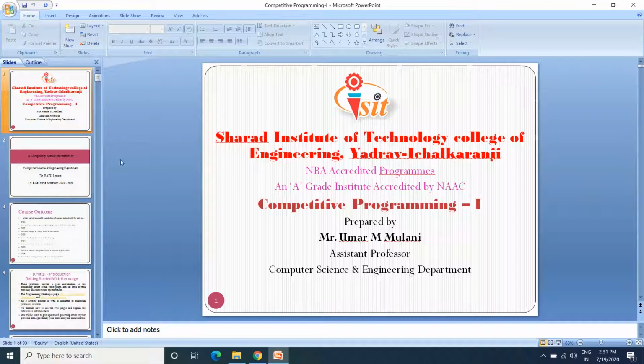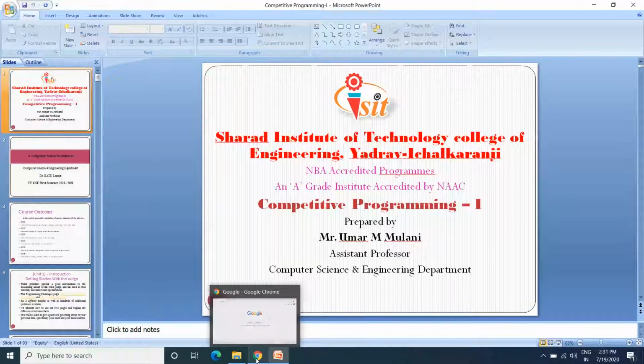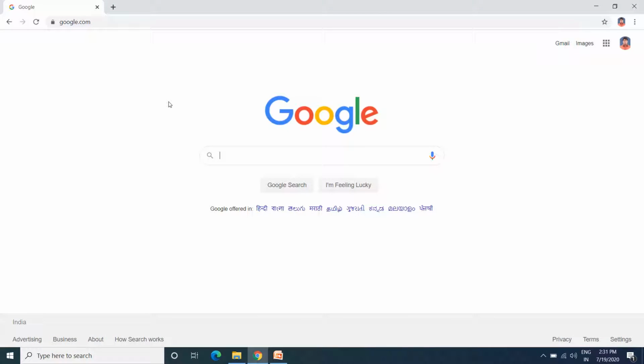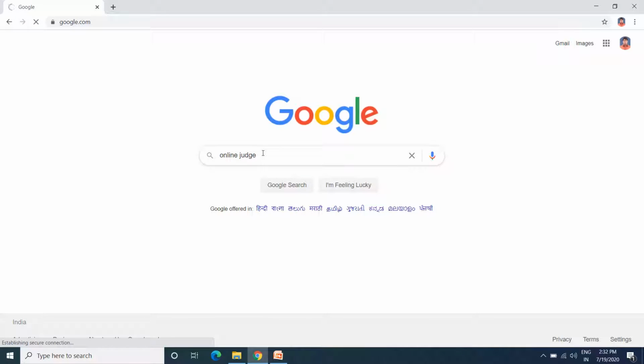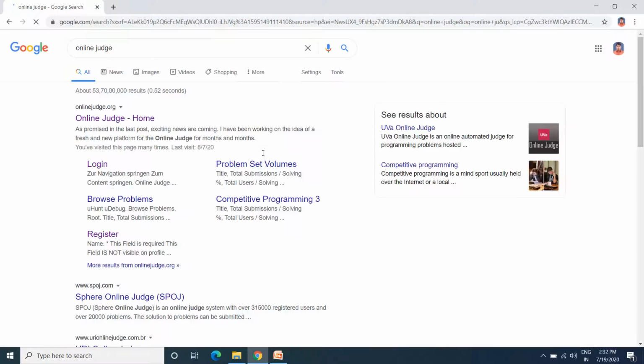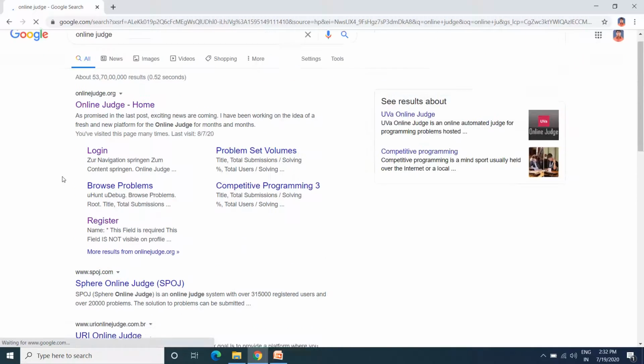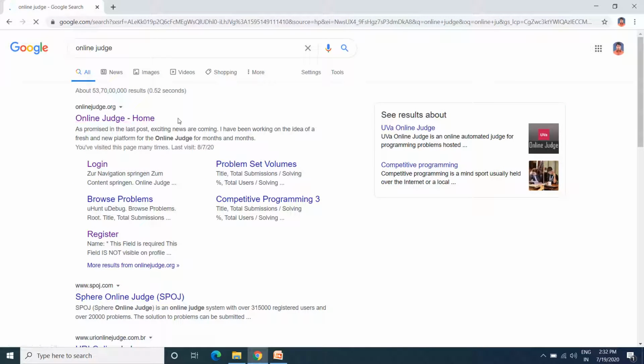So the first thing one should know is to open the browser. You can open any browser, and in the search you put online judge. Once you put it in the search, you press enter, and it will give the search results of different links. From that you have to choose the first one, that is Online Judge home.